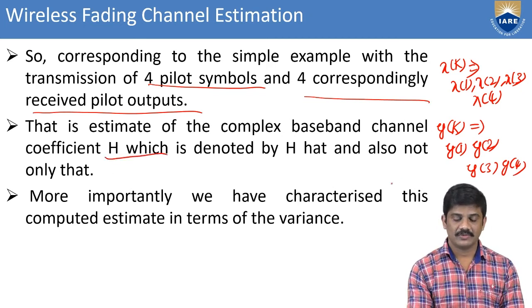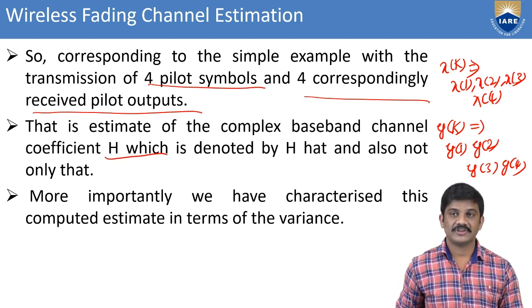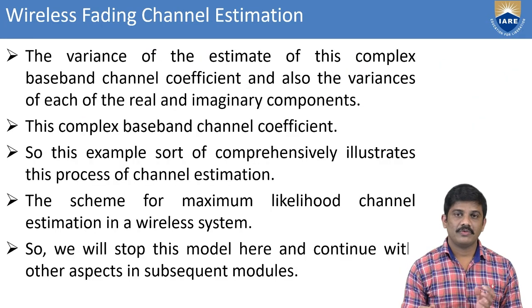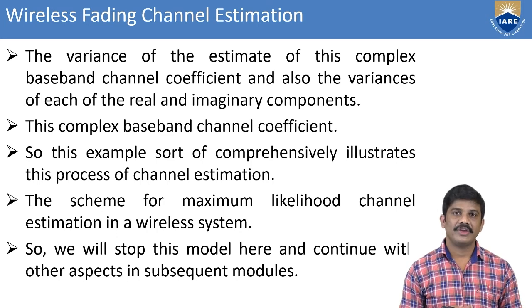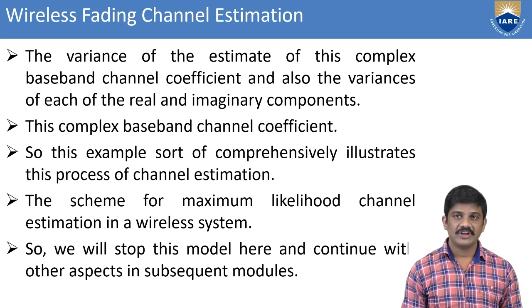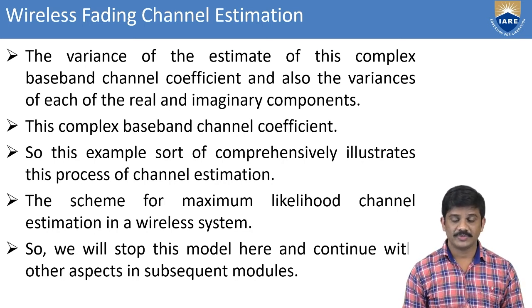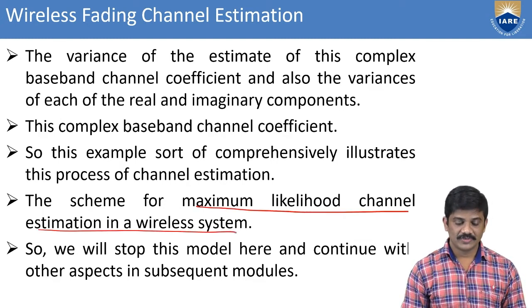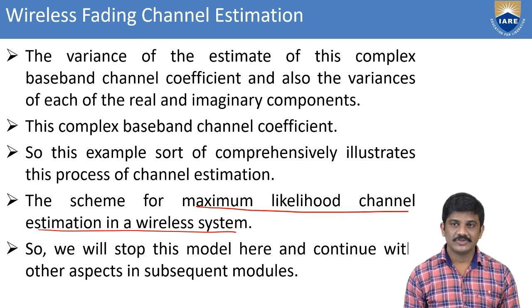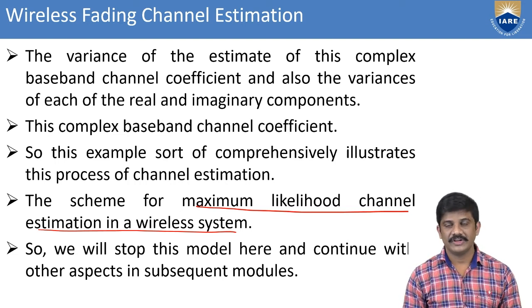More importantly, we characterize the estimate in terms of the variance. The variance is of the estimation of the complex baseband channel coefficient, and also the variance of each of the real and imaginary components. Here we illustrate the process of channel estimation, a scheme for maximum likelihood channel estimation of a wireless system. Whenever we stop this model here, we continue with the other aspects in subsequent models of wireless fading channel estimation.